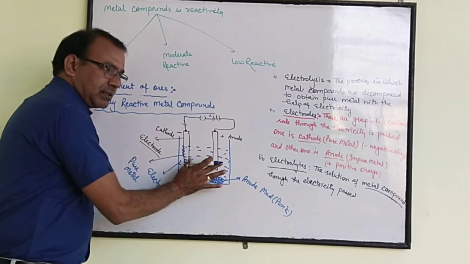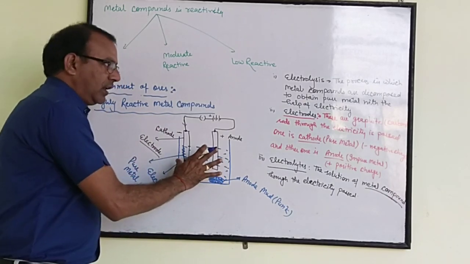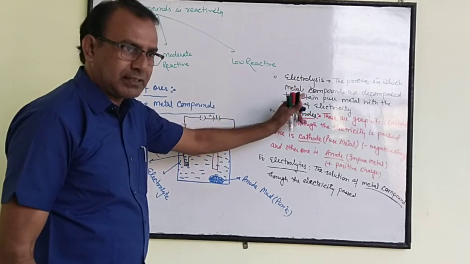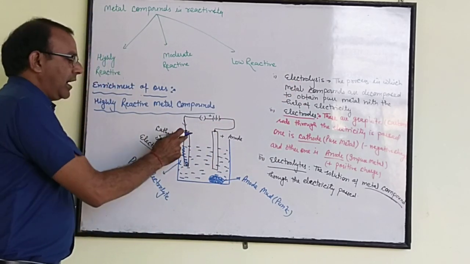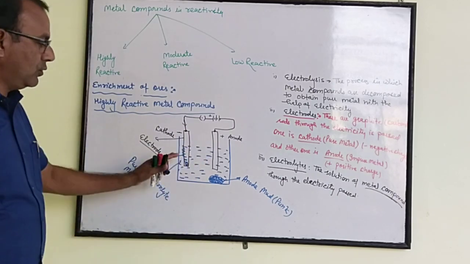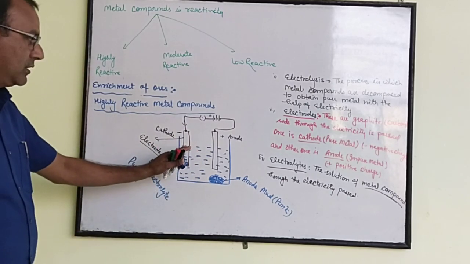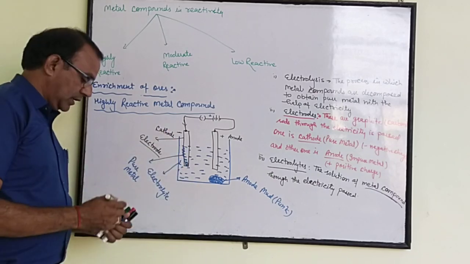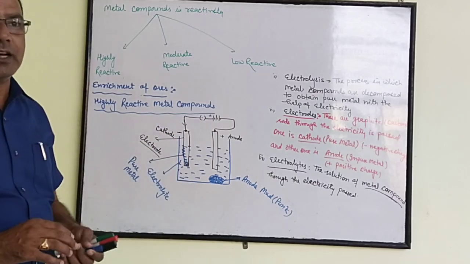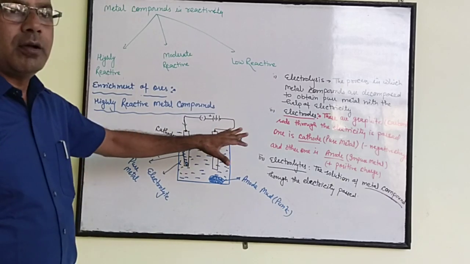So breakdown of this compound, metal compound का breakdown होना, that process is known as electrolysis. Metal compound का solution form में electrolytes, and carbon rod or graphite, you can say pure and impure metals rod, known as electrodes, which one is cathode, that is negative charge, and the other one is anode, that is positive charge.